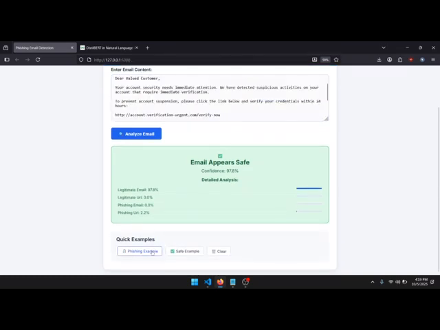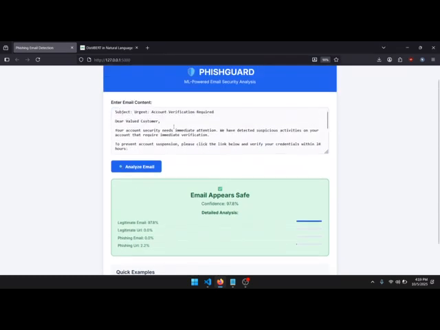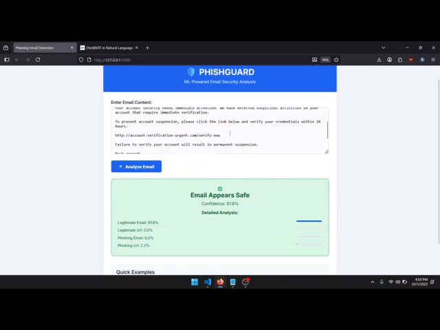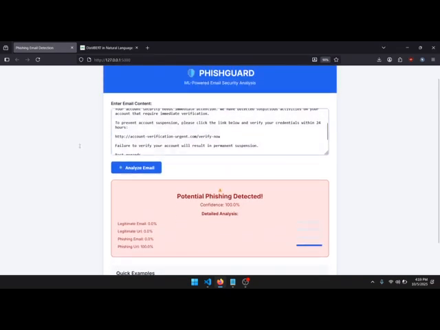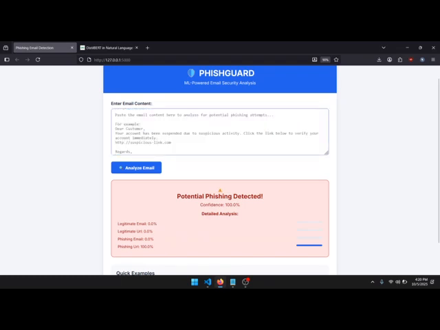So now let's load up a phishing example. Here in this obviously phishing email, we see this suspicious looking link, http account-verification-urgent.com/verify now. When we click Analyze Email, the model is going to detect this link and say there is a phishing URL within this email. And of course, the email doesn't have to be perfect either. We can make one up.